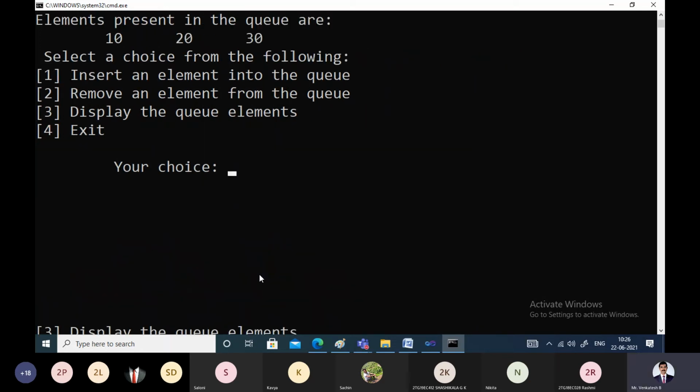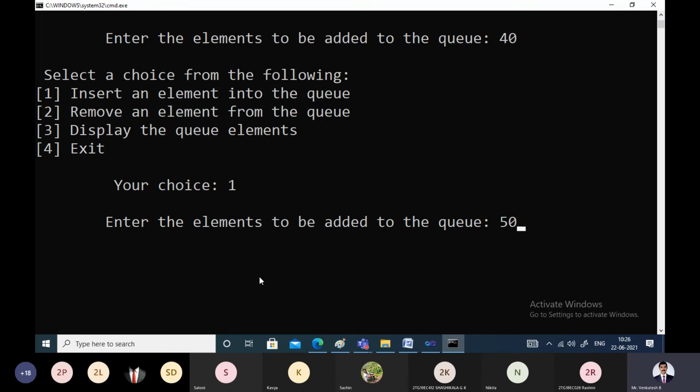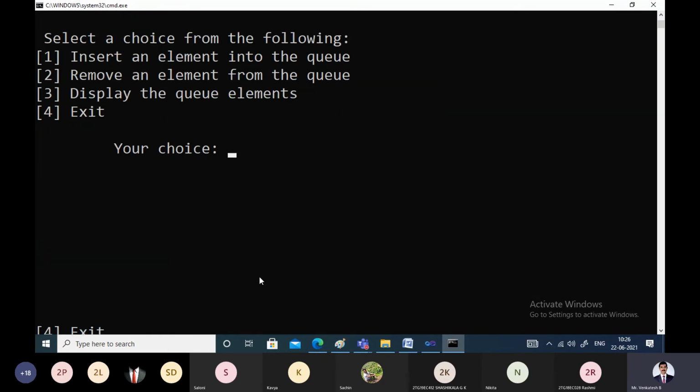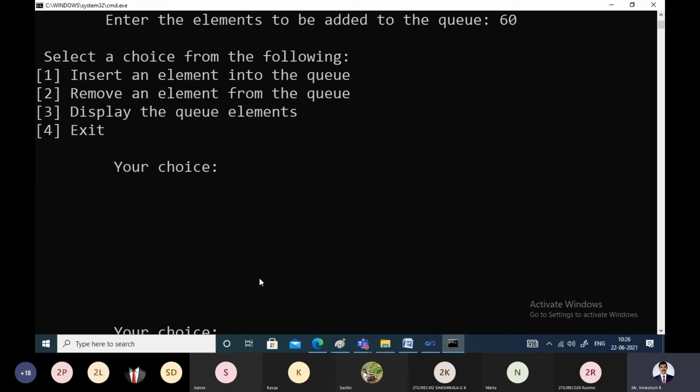I'll give choice 1 once again. Element is 40. This is the advantage of linked implementation. As and when required, memory gets allocated for the node, and you can insert the elements. You can insert as many elements as you want. You can go on inserting all the elements, up to the maximum until the system memory becomes full. Practically we will not feel the overflow condition in case of dynamic memory allocation. It is very rare.